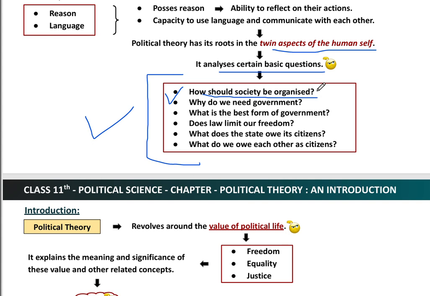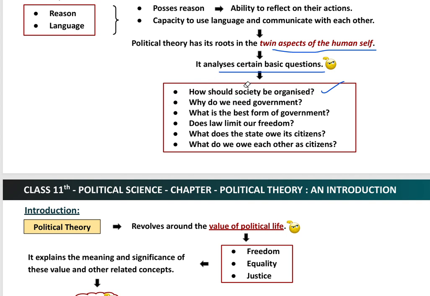It consists of multiple ethnicities, communities, religious people, and castes and all. So everything is included within this. How should society be organized, what kind of method should we use? This we learn in political theory, how a society should look.